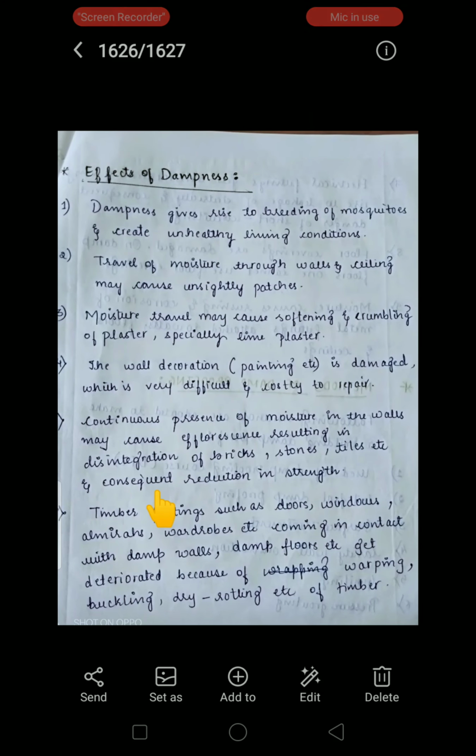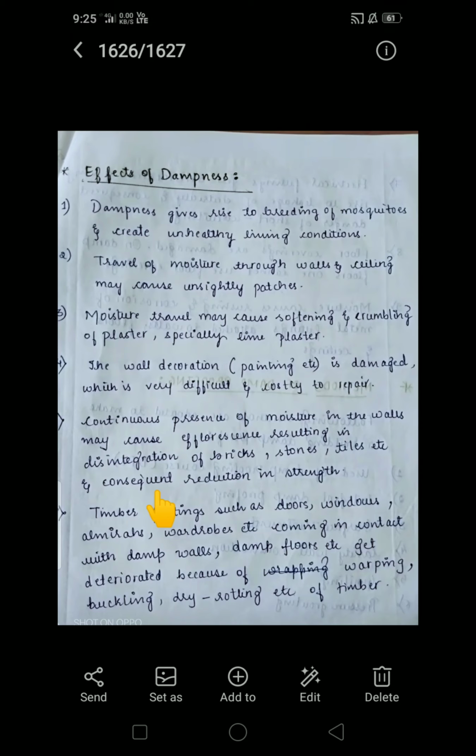Next, coming to the effects of dampness. What all are the effects caused by dampness? Okay, so in that first one, dampness gives rise to breeding of mosquitoes and creates unhealthy living condition due to the moisture present at the particular area. So that moisture present area will be a healthy living condition for the mosquitoes. And if mosquitoes are present there, that area will be unhealthy for living.